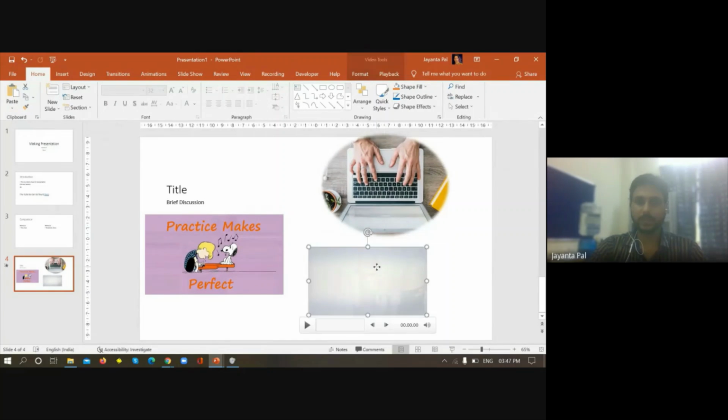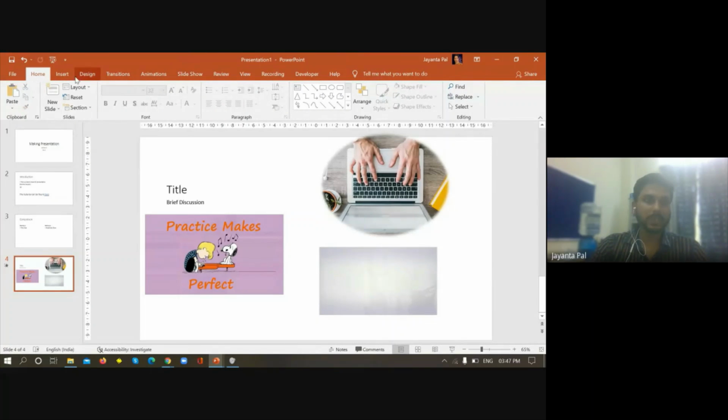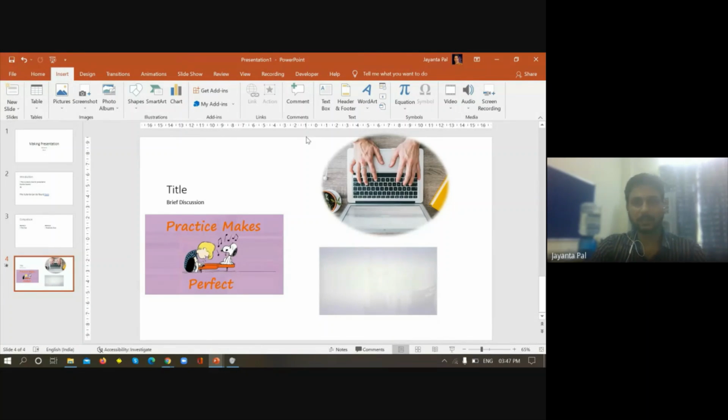Okay, so image and this video, you can play the video over here, or you can play the video during the slideshow or during the presentation also. The important thing that I want to mention here is that along with image and video, the same goes for audio also. The audio clip you can insert.